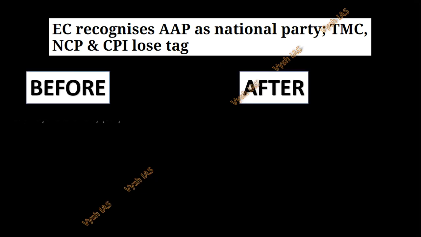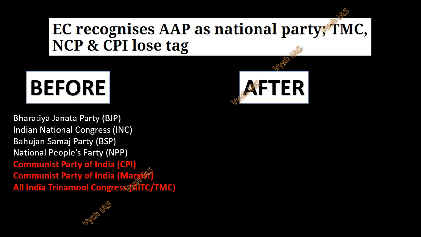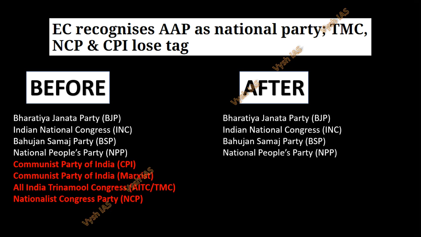Okay, so before, the national parties which we had in India, 8 national parties: Bharatiya Janata Party, Indian National Congress, Bahujan Samaj Party, then National People's Party, which is in the northeast, and then Communist Party of India (Marxist), All India Trinamool Congress, and then Nationalist Congress Party (NCP). Okay, so these 4 in red color have now lost the status, and now in the new list, after these 4 which are already there, the 5th one, Aam Aadmi Party, has got the status as the 5th national party.